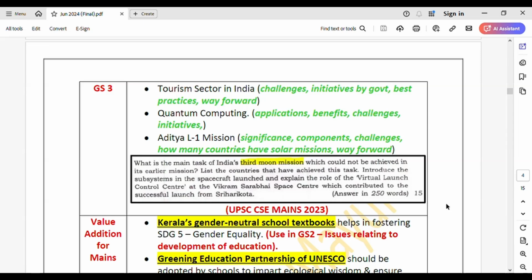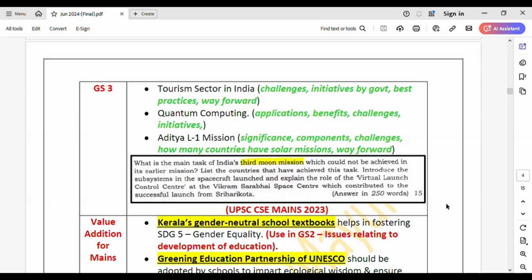Then talking about the Aditya L1 mission, see, there is less probability that this question will be asked in 2025 mains. We were expecting one question in 2024 mains because last year Chandrayaan was asked in 2023 mains. However, there was no question this year, but I'll just give you an example of how you could prepare such topics. See, first is significance of the mission. Use the 2023 PYQ as a reference. I'll read it out once.